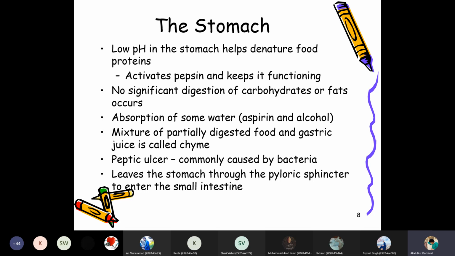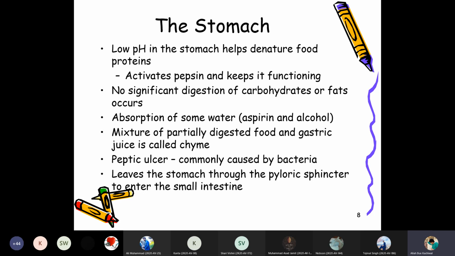Amylase is also present in the duodenum, which helps with the carbohydrate, and the fats are also digested and absorbed in the small intestine. Absorption of some water, aspirin, and alcohol takes place in the stomach. Otherwise there is no absorption in the stomach.